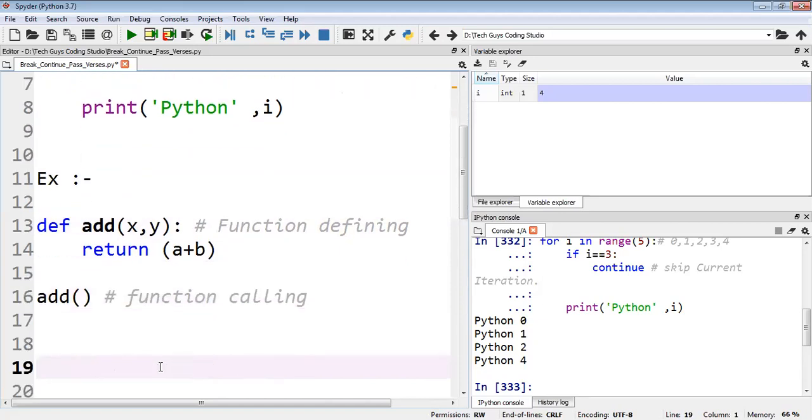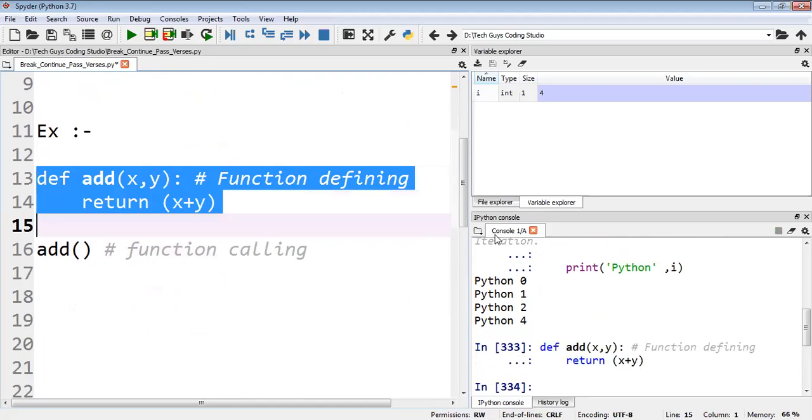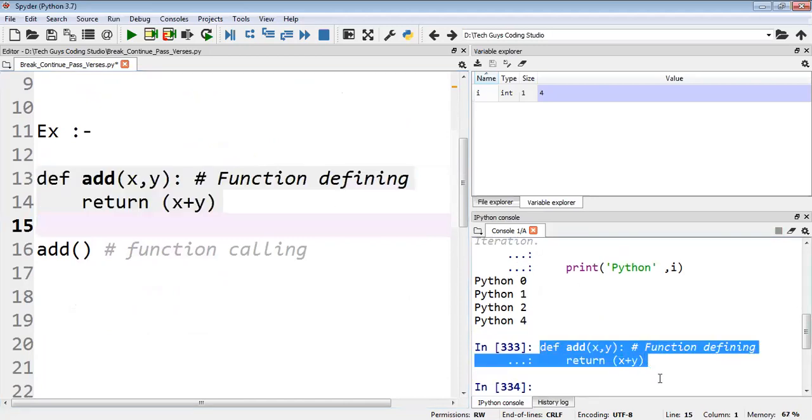Okay, done. Now see here. First I will execute this function. This is my def keyword. Addition is a function. I'm passing two parameters x comma y. Then here, okay, one second, here I need to pass x comma y. So first I will execute this function. See, I have executed successfully. Did not get any error.